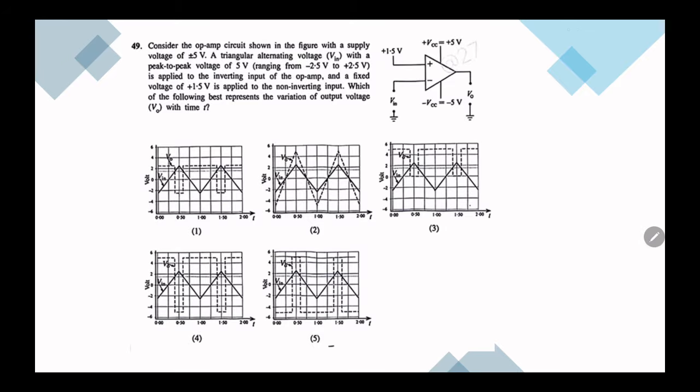We have an operational amplifier. If you look at this operational amplifier, we are giving a triangular wave for V in with a peak to peak voltage of 5 volt, ranging from minus 2.5 to 2.5. And it is given to the inverting input.